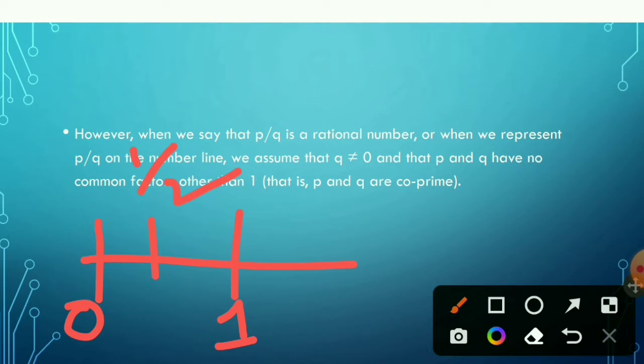There are also various other ways to represent rational numbers on a number line, where you have to use some complex rational numbers.